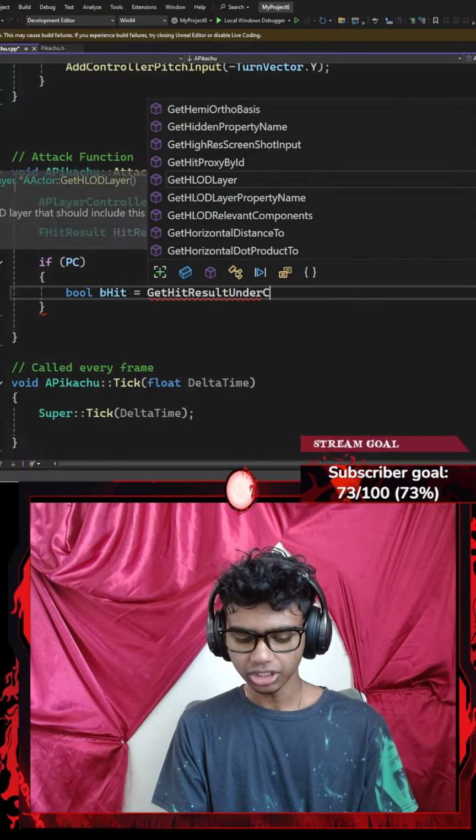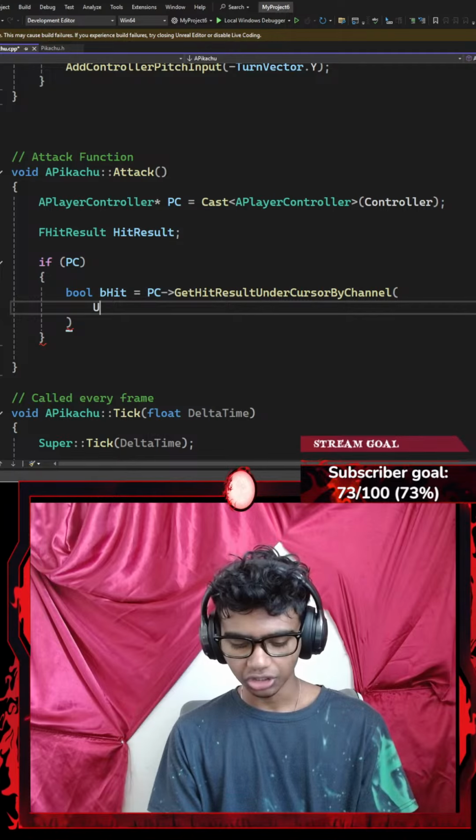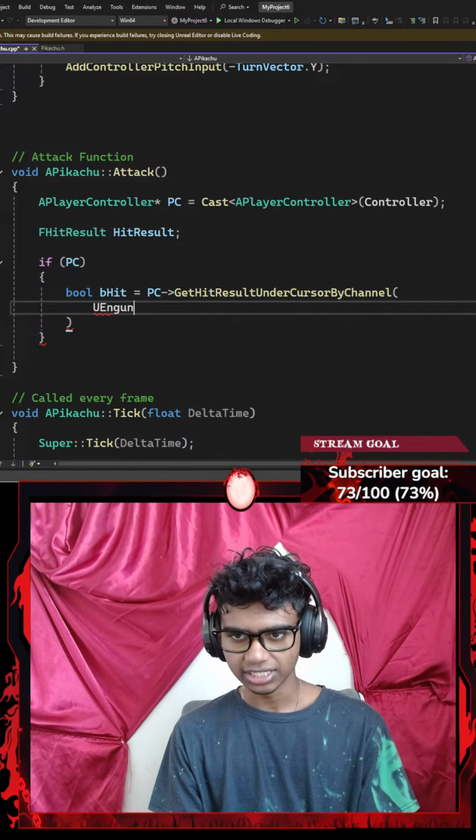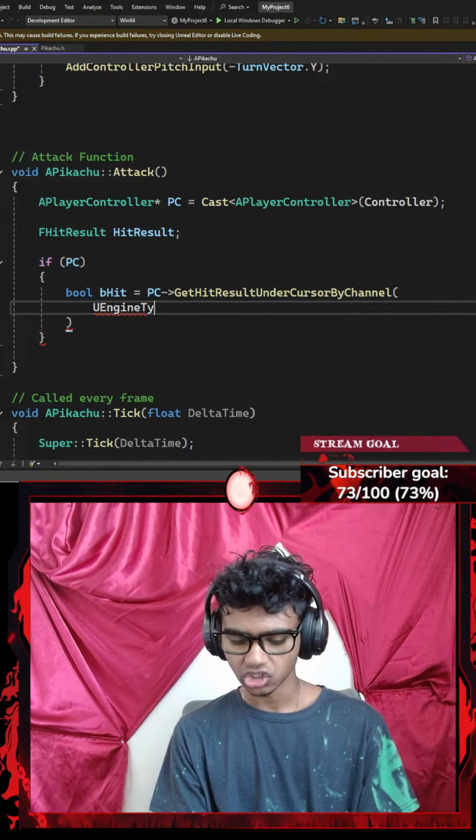Oh, I see where I messed up here. So technically what I need to do is point my player controller towards this. I go with GetHitResultUnderCursorByChannel, this function, which requires a parameter from my Unreal's engine types. Let's go with something like EngineTypes.